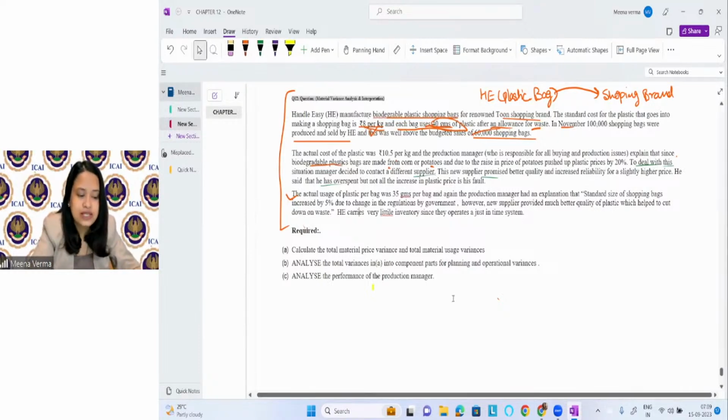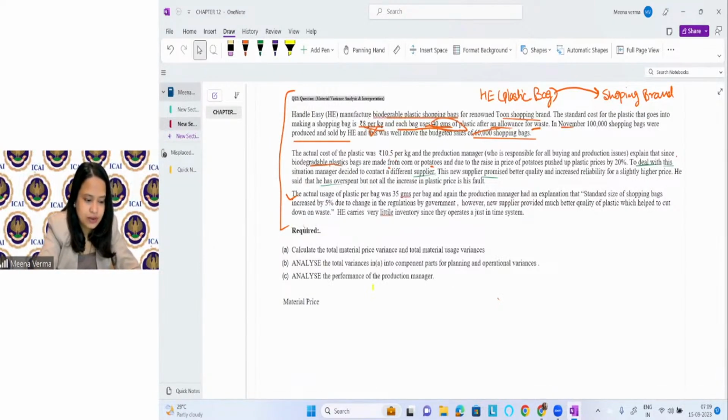So if you will see, let me first write the formula for material price variance. What is the formula for material price variance? Standard price minus actual price, into actual quantity.